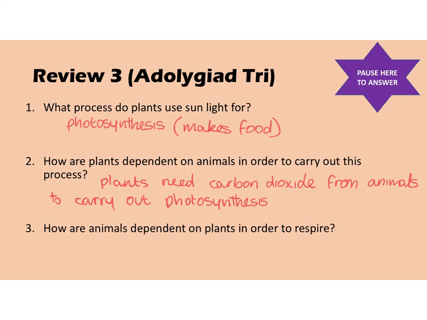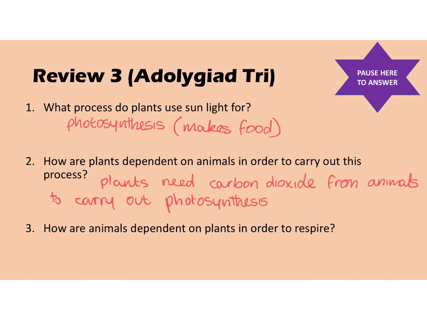You could also have written about the seed dispersal thing that we looked at a bit earlier in the lesson. So plants need enough light for photosynthesis, which is dependent on space, and animals would need to disperse the seeds to give the plants enough space and light. So you could have written that as an answer, but this answer is what I was looking for. Plants need carbon dioxide from animals to carry out photosynthesis.